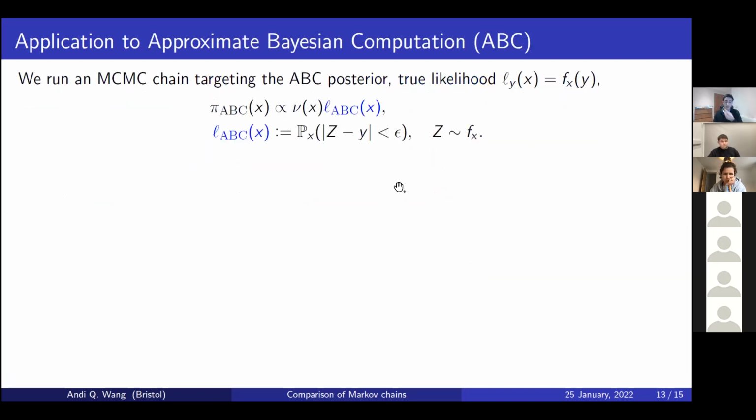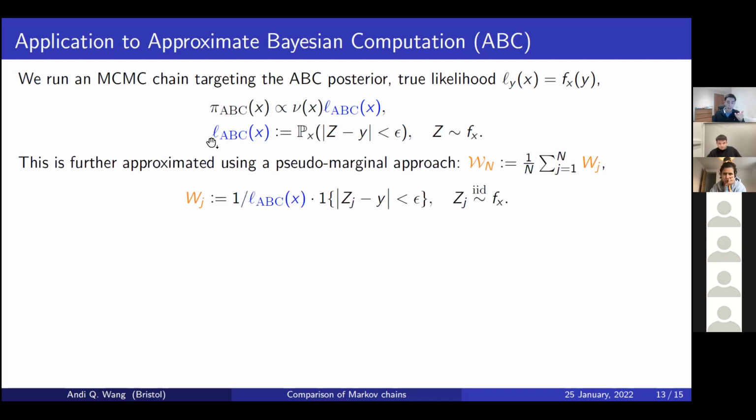So now let me give some concrete applications of this. The first one is to ABC. I won't go into all the nuts and bolts of ABC. I'll just say in this setting, we have a posterior with a true likelihood Ly, but this is horribly intractable for reasons. And so we're going to work instead with the ABC posterior, where we take the original prior, but we replace this true likelihood with the ABC likelihood, which is this probability that Z is close to data, where Z is like fake data you generate, and you ask, is Z close to the true data? And you look at that probability.